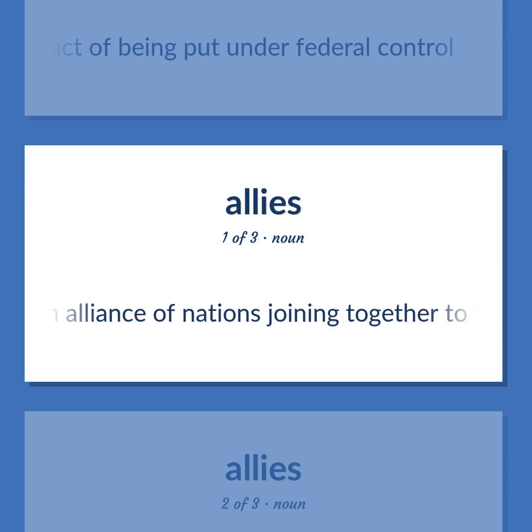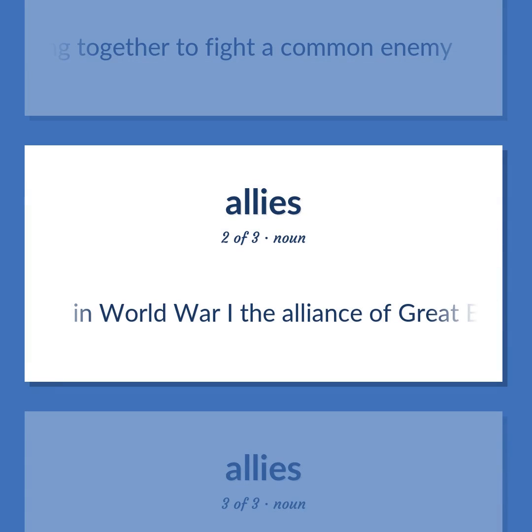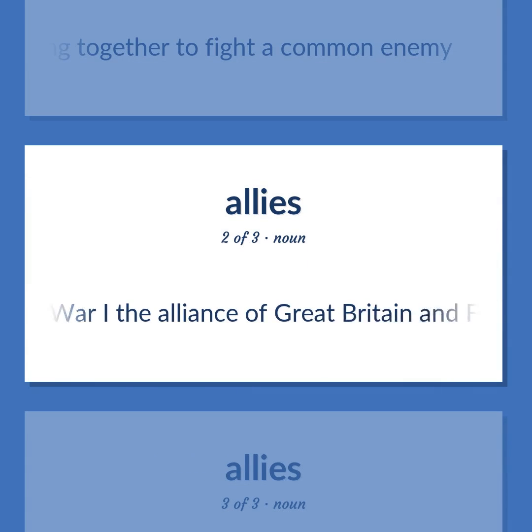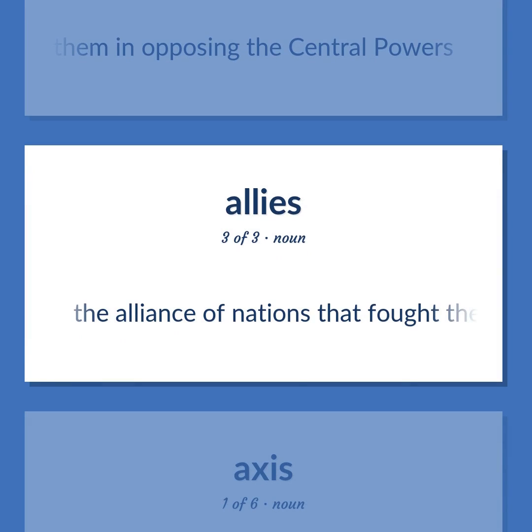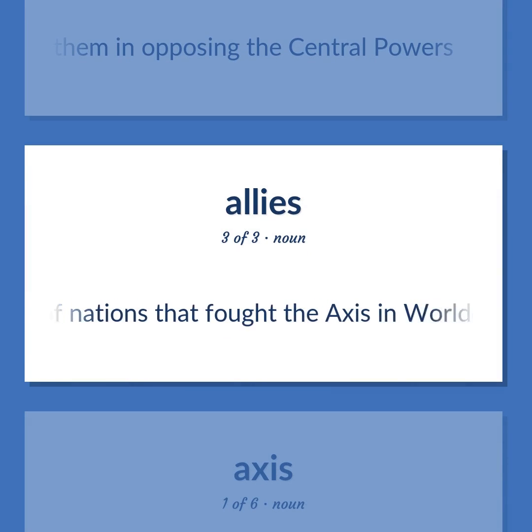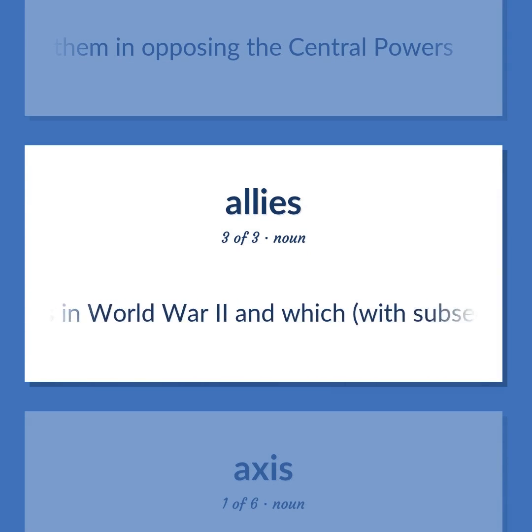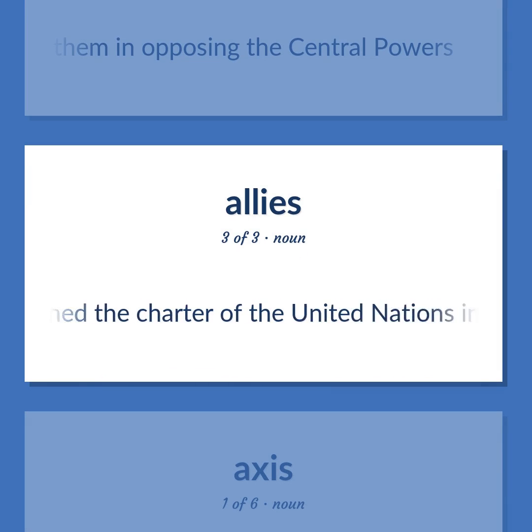An alliance of nations joining together to fight a common enemy. In World War I, the alliance of Great Britain and France and Russia and all the other nations that became allied with them in opposing the Central Powers. The alliance of nations that fought the Axis in World War II and which, with subsequent additions, signed the Charter of the United Nations in 1945.